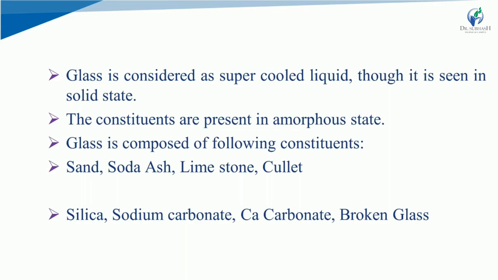Sand is silica, soda ash is sodium carbonate, limestone is calcium carbonate, and cullet is broken glass.